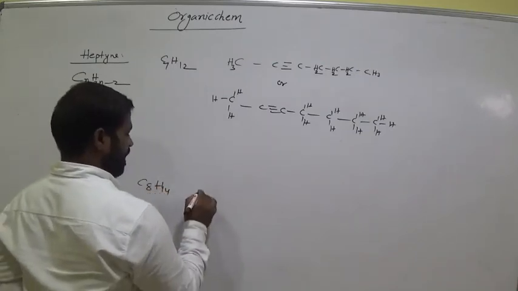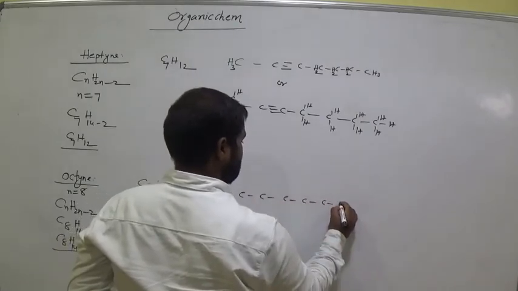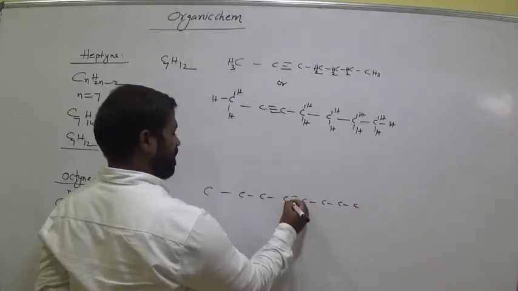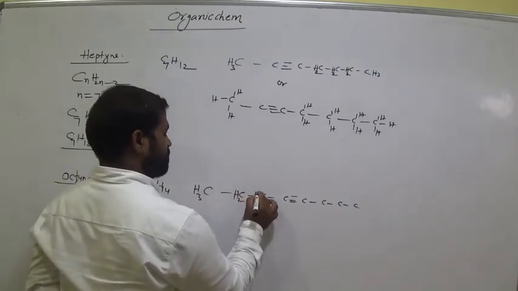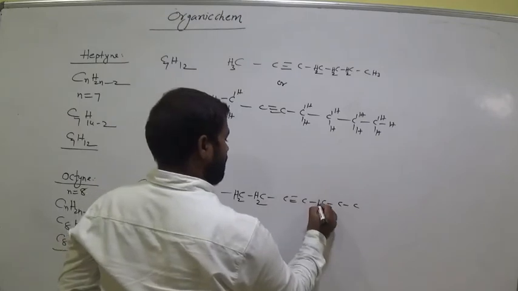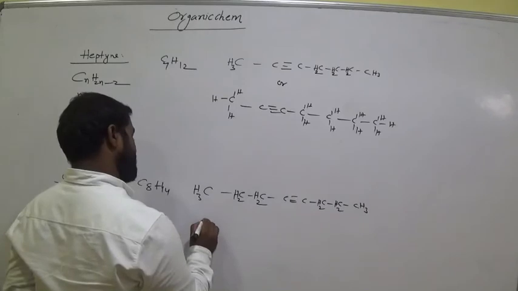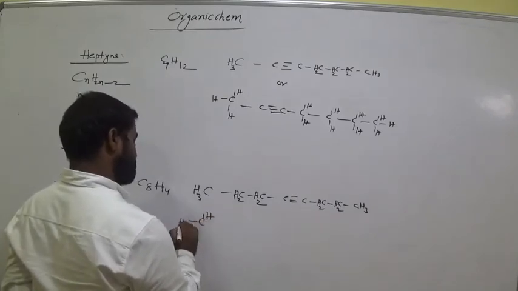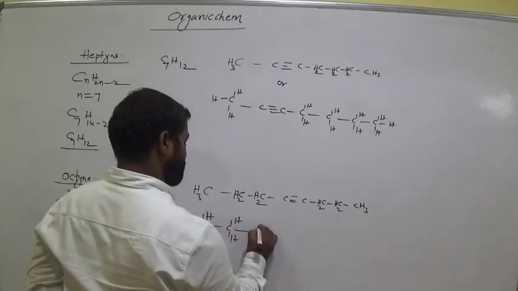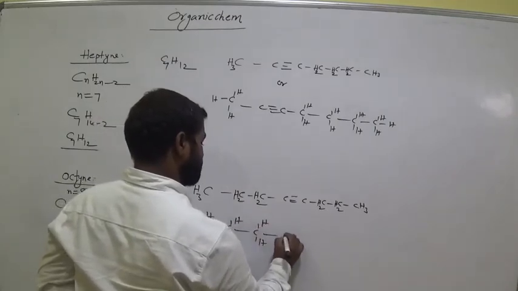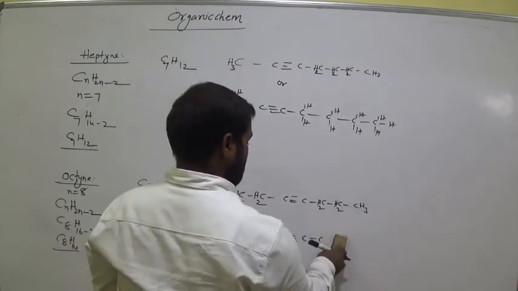C8H14. How many carbons do we have here? 1, 2, 3, 4, 5, 6, 7, 8. So keep the triple bond between any two carbon atoms. Now this is CH3 and H2, H2, enough, and this one. Is it clear, students? Now write its structural representation: H, CH, CH, CH, CH, C triple bond, CH2, CH2.